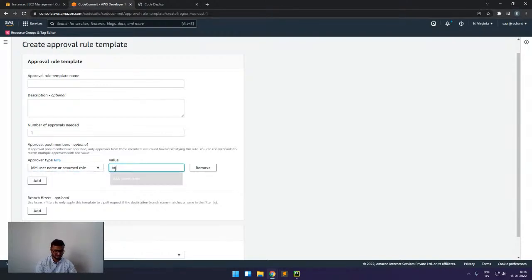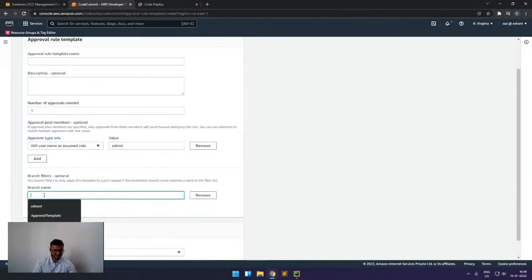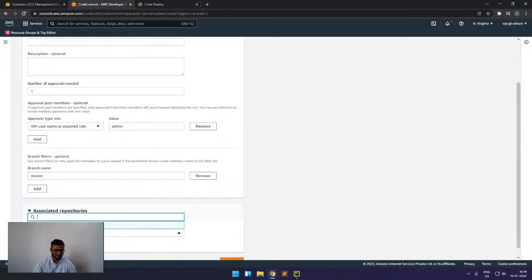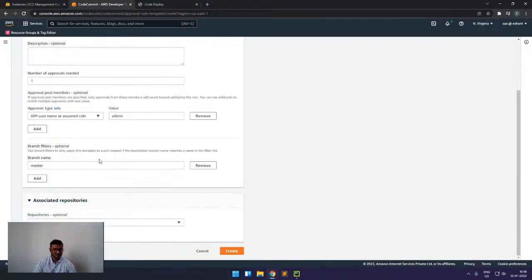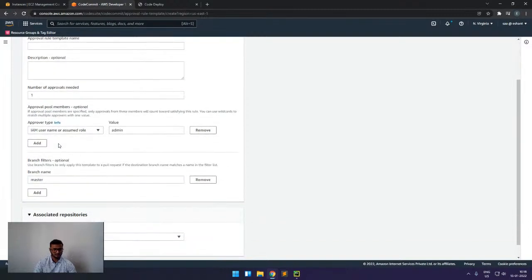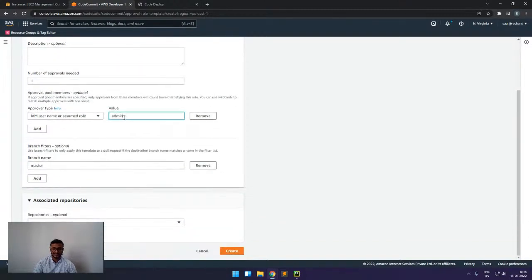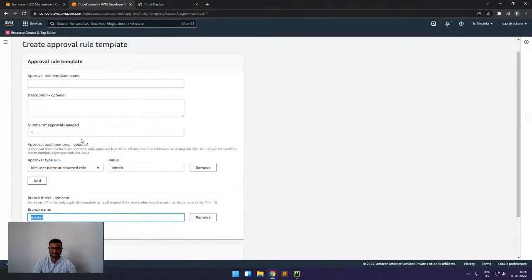For example, if I have one IAM admin user and I want it here, and I select a branch, like I'm having one master branch, for this repo SAA Bootcamp, what it will do is only allow the admin user to merge into the master branch. So in the master branch, only admin can merge, not everyone. This is also an important feature from the security point of view.